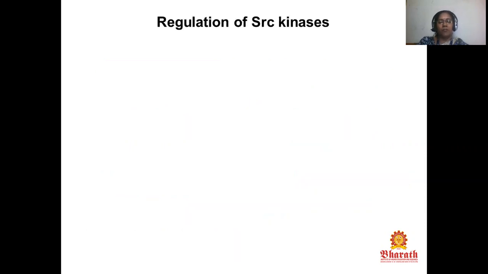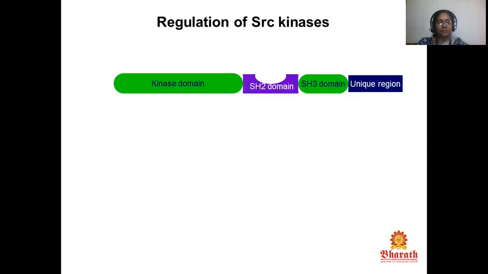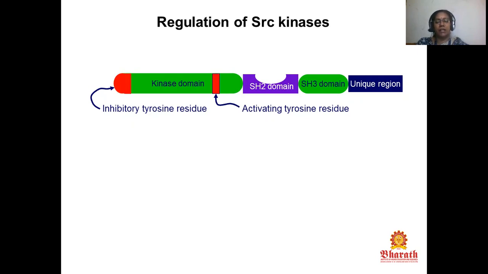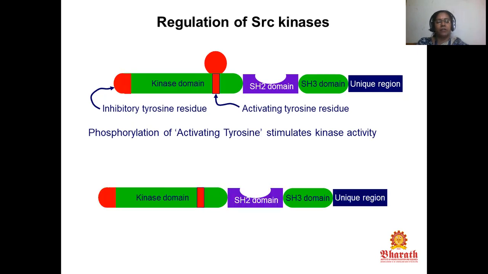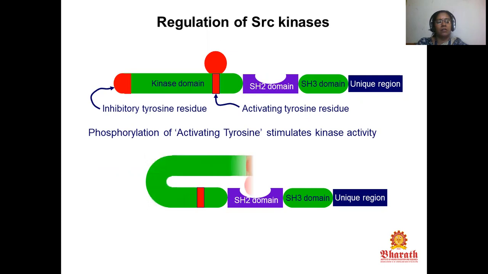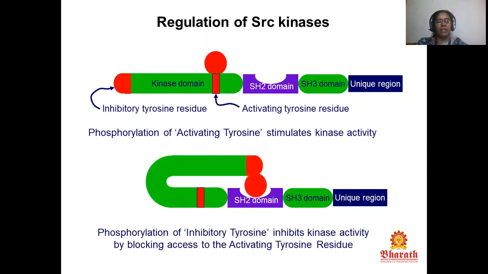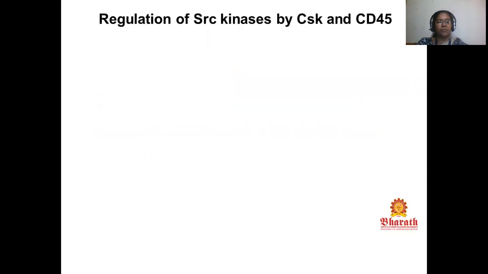Next, the regulation of SRC kinases. In the kinase domain, there is an inhibitory tyrosine residue, and in between, an activating tyrosine residue. Phosphorylation of the activating tyrosine stimulates kinase activity, and phosphorylation of the inhibitory tyrosine inhibits kinase activity by blocking access to the activating tyrosine residue.